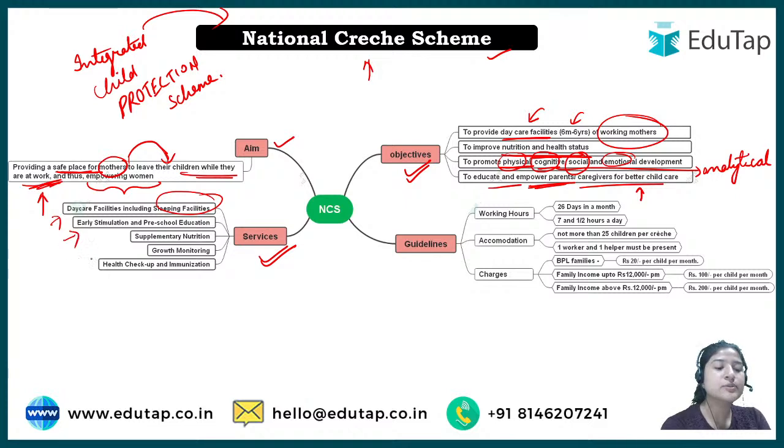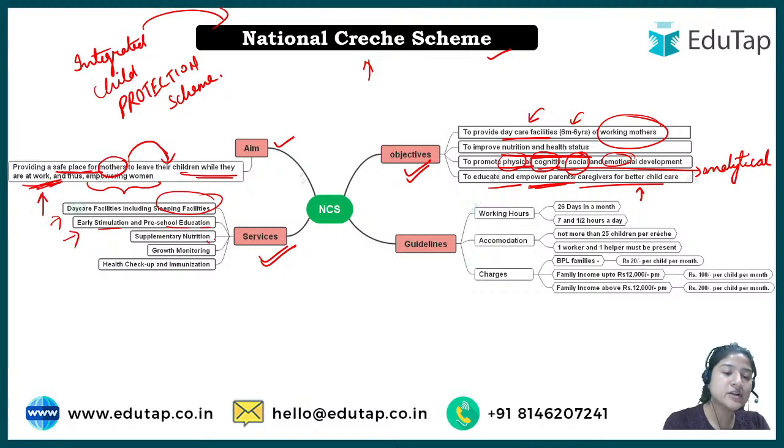Next is early stimulation and preschool education. That is the same thing that we have discussed in the objectives. What does it mean? Early stimulation means they are being exposed to such an environment where, for example, there are types of games where analytical power is required, right? Or videos are shown accordingly, something that stimulates your brain, right? And preschool education covers simple things for having basic knowledge of alphabets, right? Or how to write, or how to hold a pen, right? All these things are being taken care of.